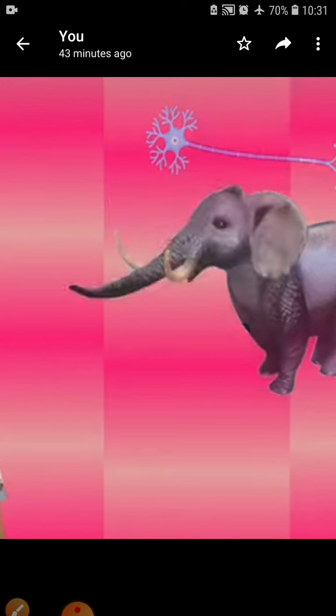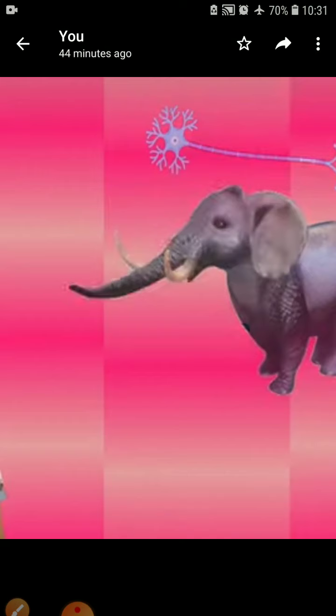Yes, we can say the cells vary in size, that we already explained. So here is the figure of the image of an elephant, and this is the figure of a rat. So what is the difference between the elephant and the rat? We can say both have different body sizes. The elephant has a huge body, whereas the rat has a very small body, isn't it? So what about the cells?